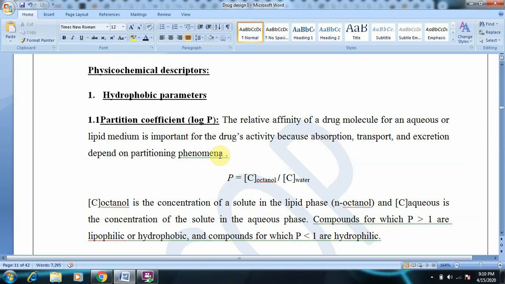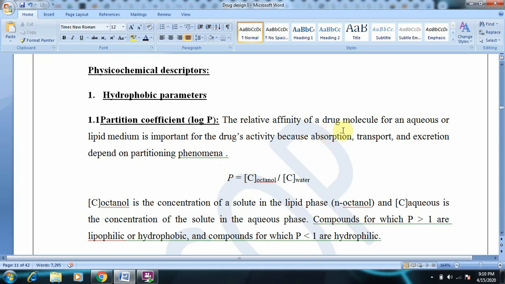And why does this partitioning occur? Because the drug has some affinity for the hydrophobic region, as well as some affinity for the hydrophilic region. So based on its affinity, the drug will be partitioned into the aqueous or lipid medium. So what is partition coefficient?